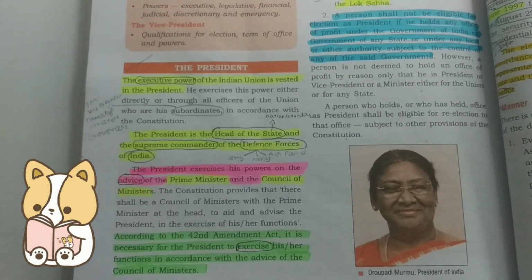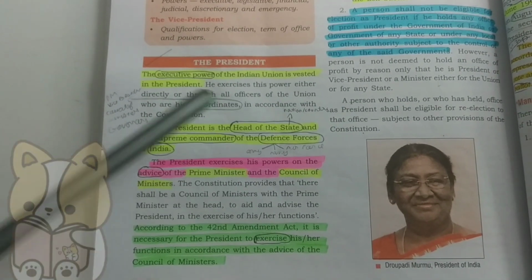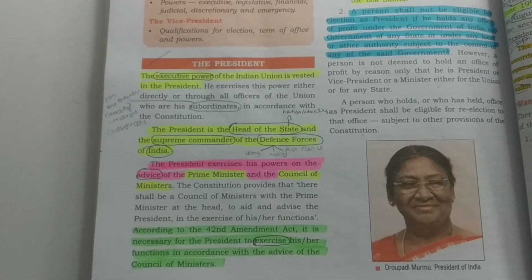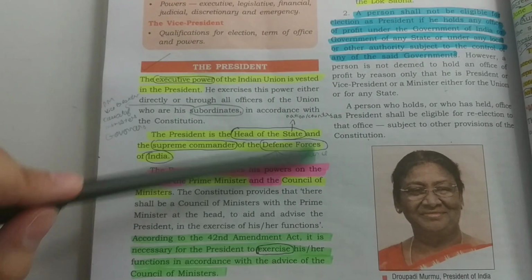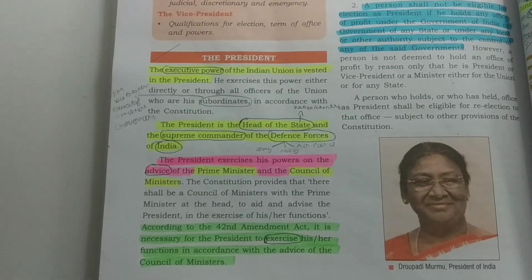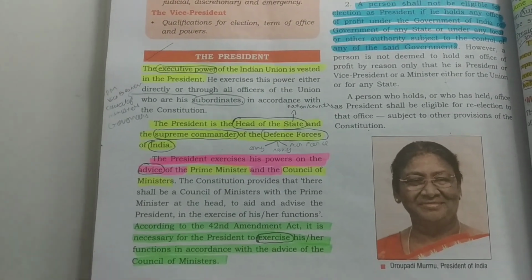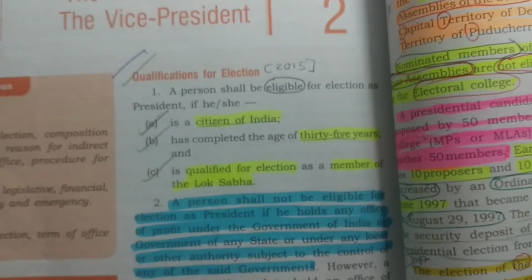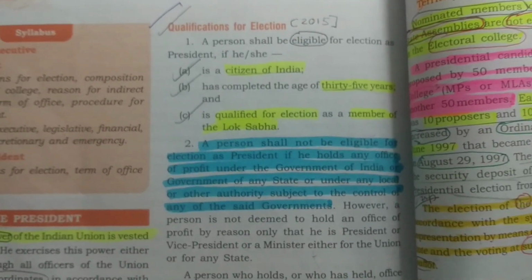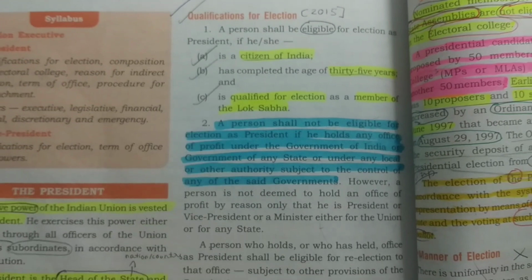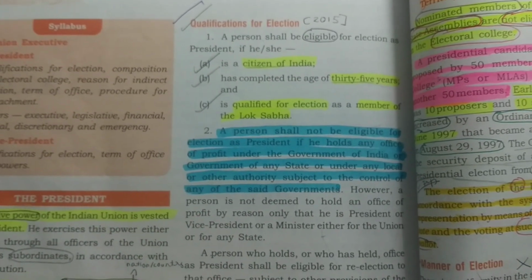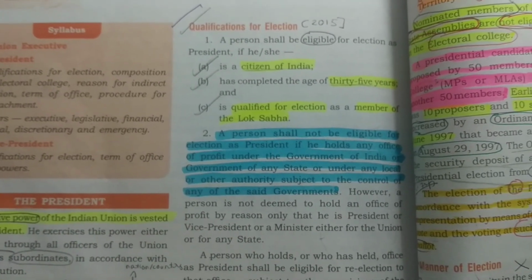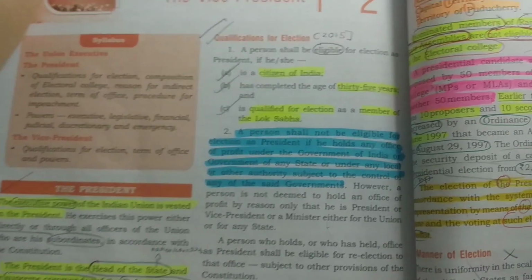You should know that the president is the head of the state and the supreme commander of the defense forces of India. This is for MCQ type questions, so you can read this paragraph, it is important. Then qualifications for election is important. You have to learn what the qualifications are for a person to be eligible for election as president of India.